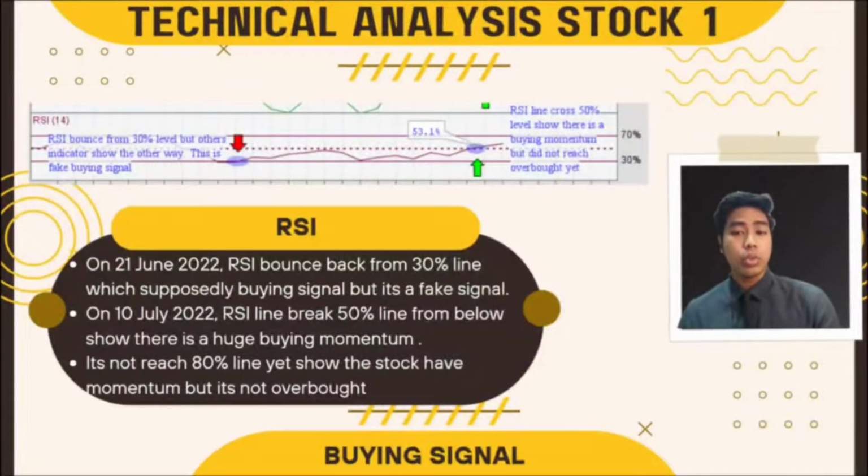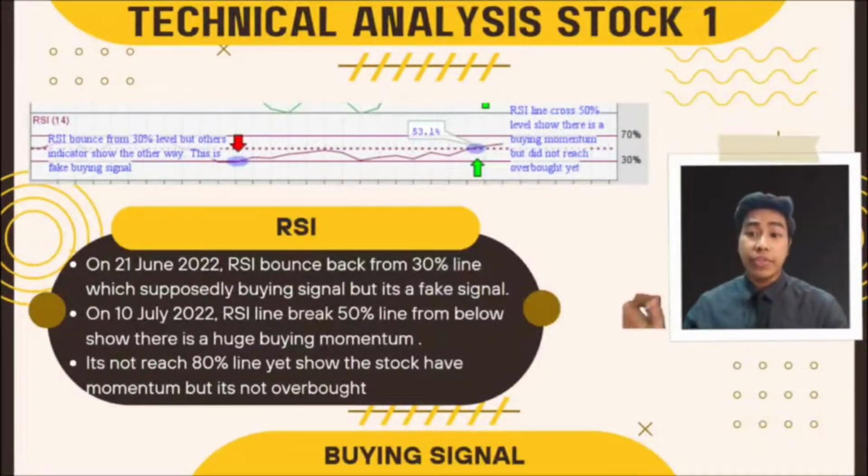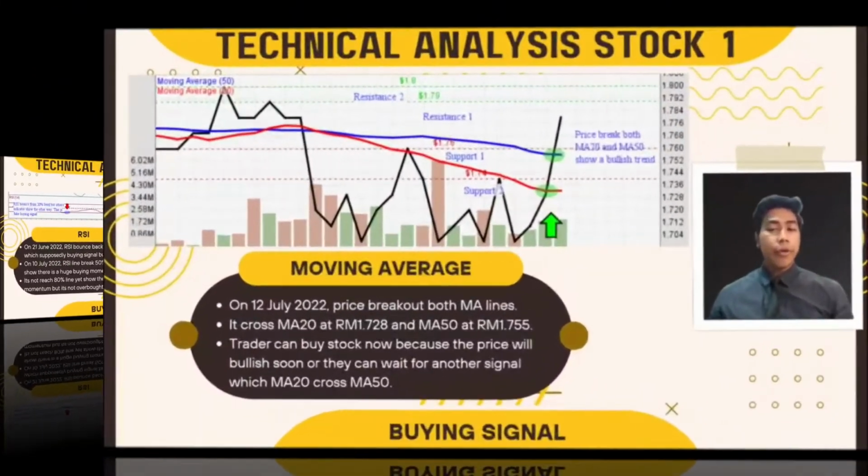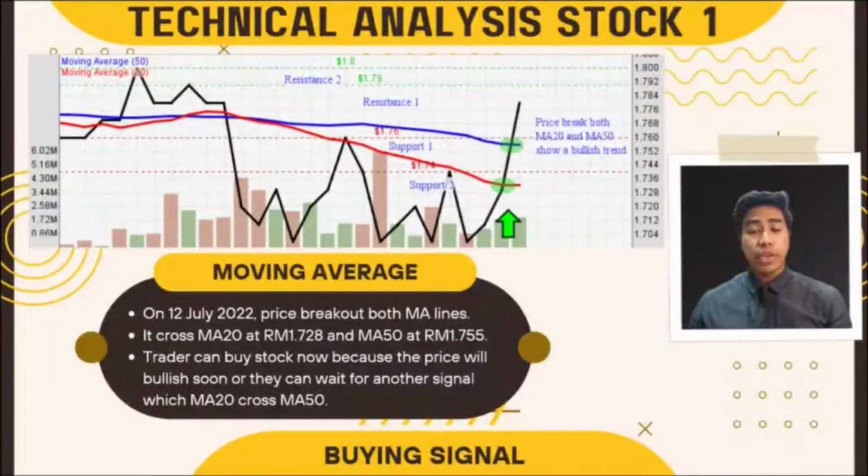On 10 July 2022, the RSI line broke the 50% level from below, and this shows there is a huge buying momentum. In addition, the RSI level is now not in an overbought position, so the price is estimated to continue increasing for the next day. The fourth momentum indicator is moving average.